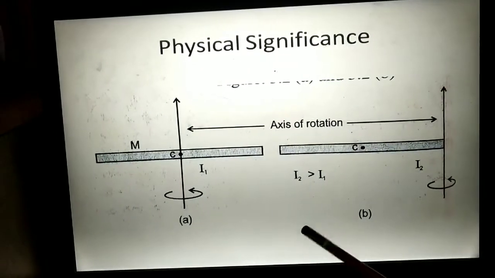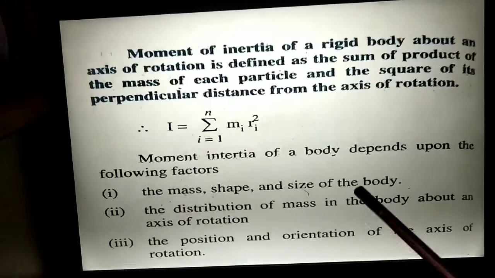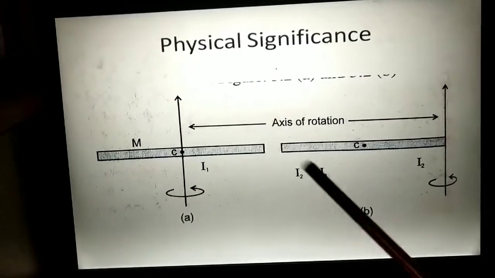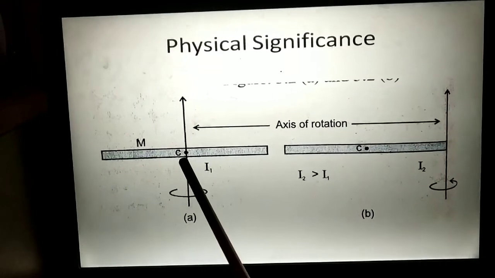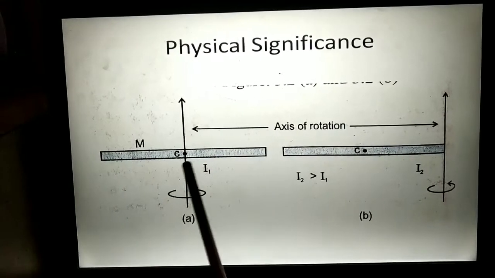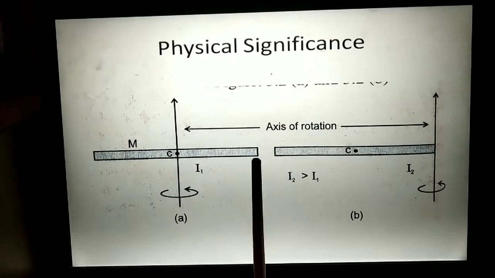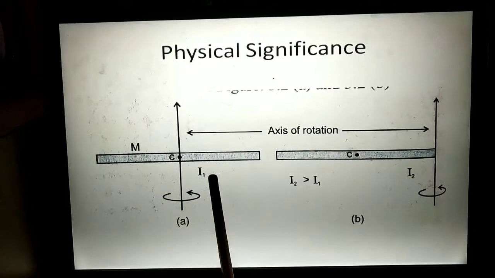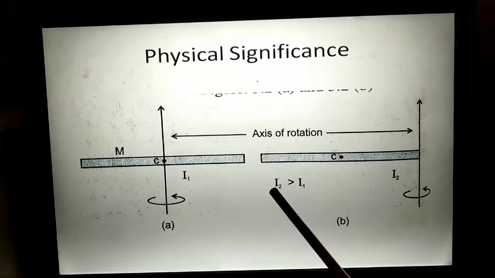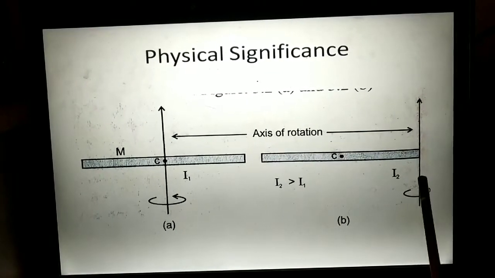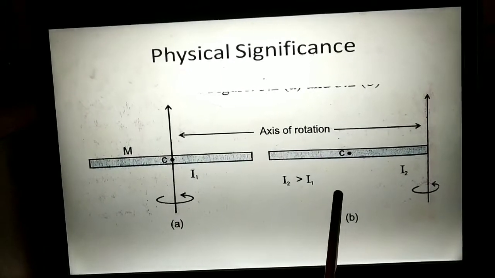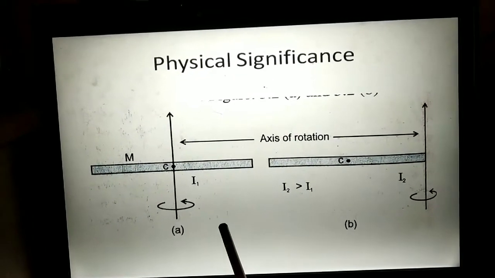The last one, the third one, is the position and orientation of the axis of rotation. Again, if the axis of rotation is at the center of the rod, the distance of the particle, that is r, is less in this case. And if the axis is at one of the ends, then the distance of this particle is much greater as compared to this one. So here your r will be greater as compared to diagram A.